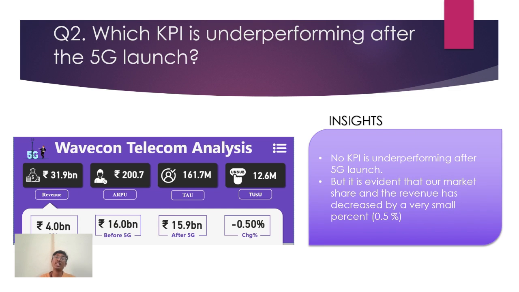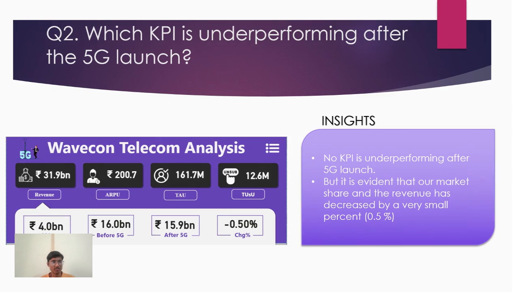The second question is which KPI is underperforming after the 5G launch? This is the preview of the dashboard on the left side, and we can see that none of the KPIs are underperforming as such after the 5G launch, but we can see that there is some decrease in a small percentage of revenue, that is 0.5 percentage change in our revenue after the 5G launch.